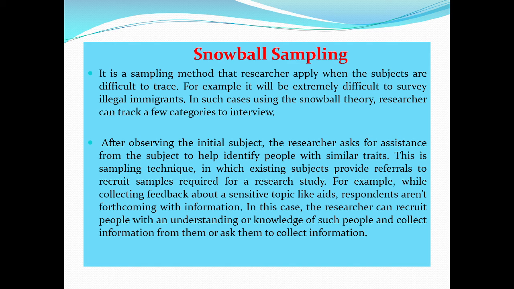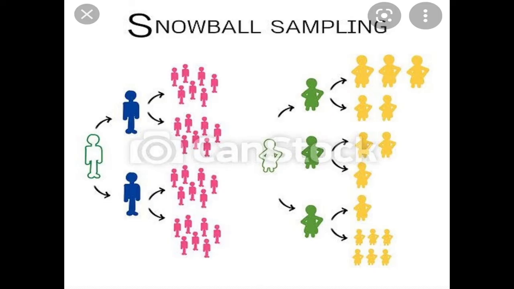Suppose we are collecting feedback about a sensitive topic like AIDS. Respondents are not happily forthcoming with this type of information. So in this case, the researchers can recruit people with knowledge of such people, and then collect information from them or ask them to collect information about other people in the city.